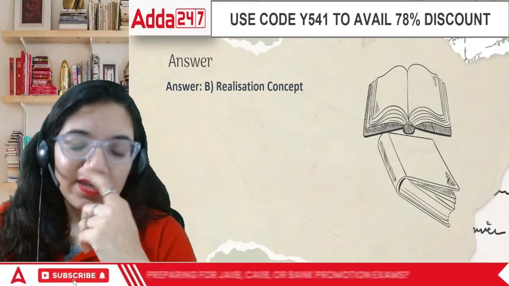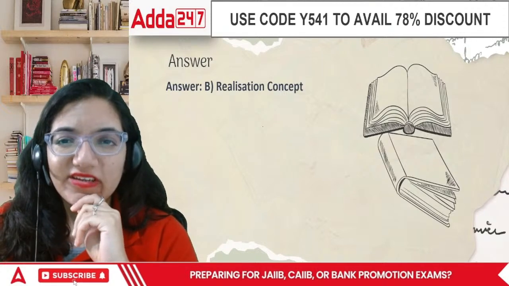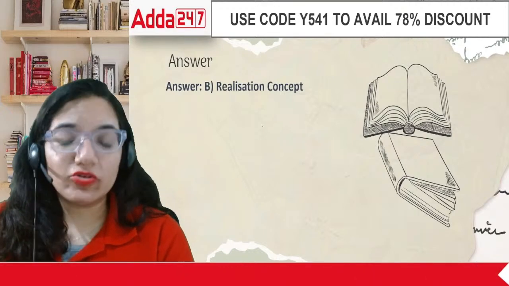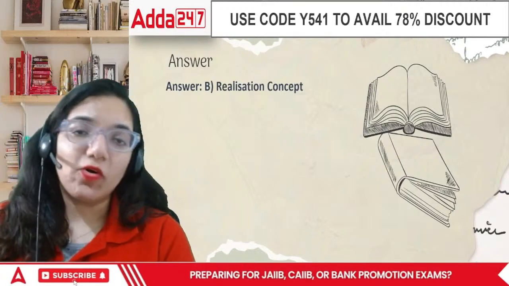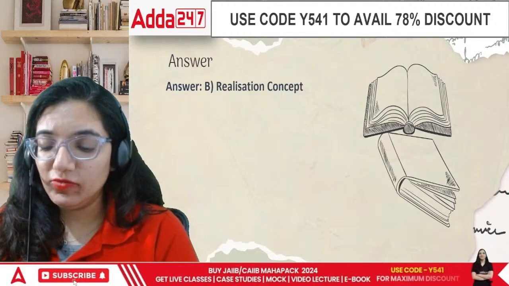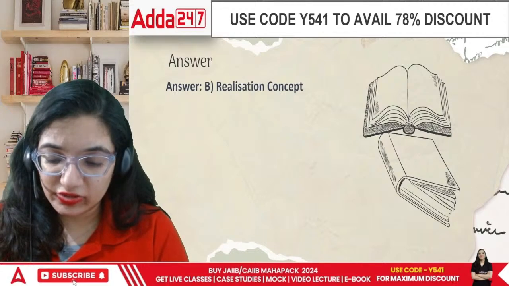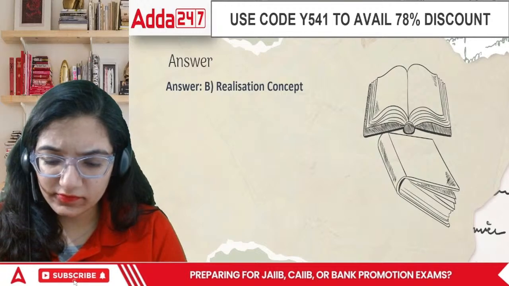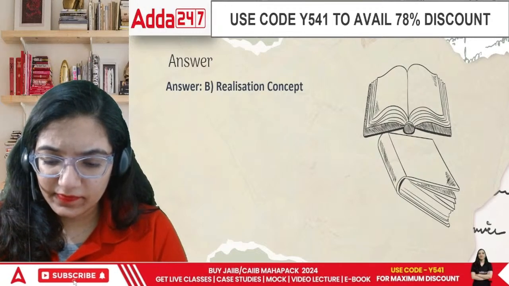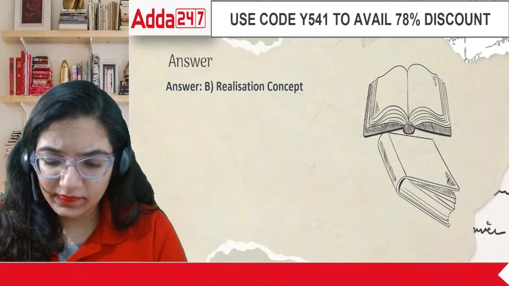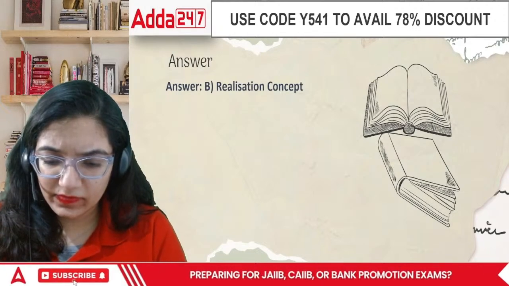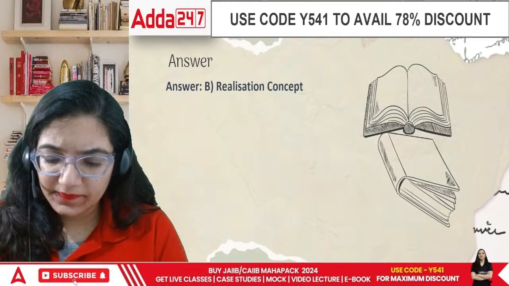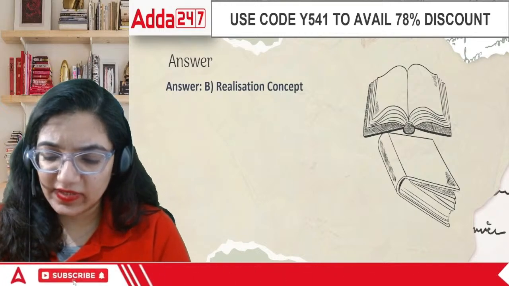The realization concept, which we were yet to discuss in detail, says that the time you have a certainty that the money is yours, you will get it in any case, that is where you record it in the books of accounts. That's how you record under the realization concept. Okay? Done? Now let's look at the next question.